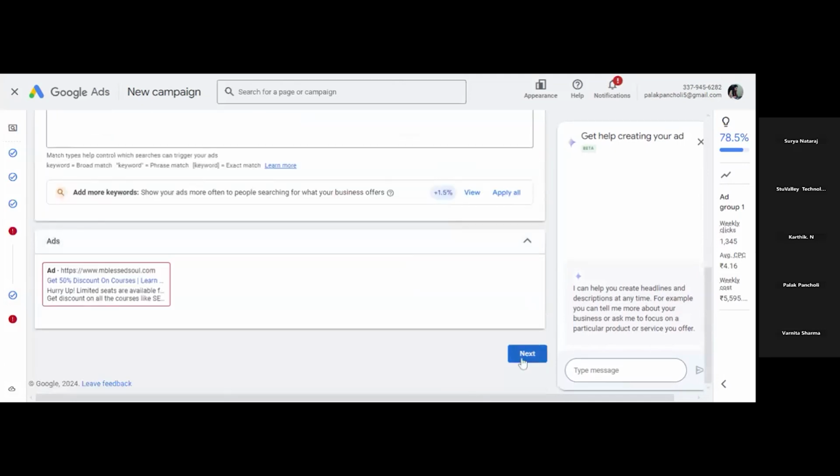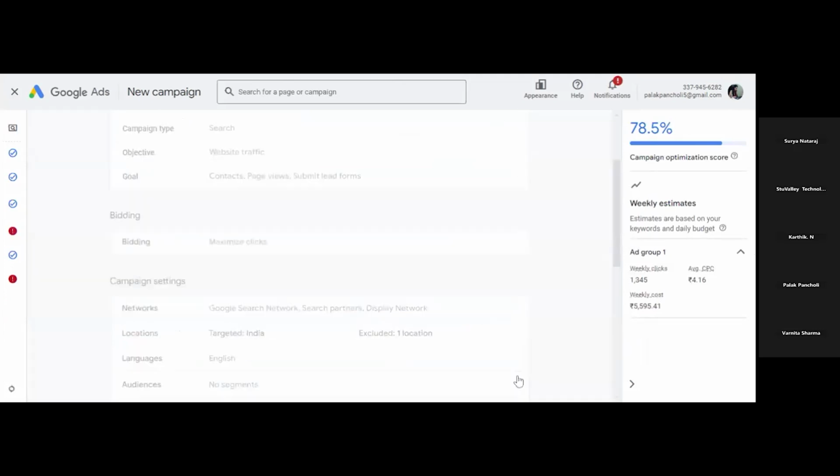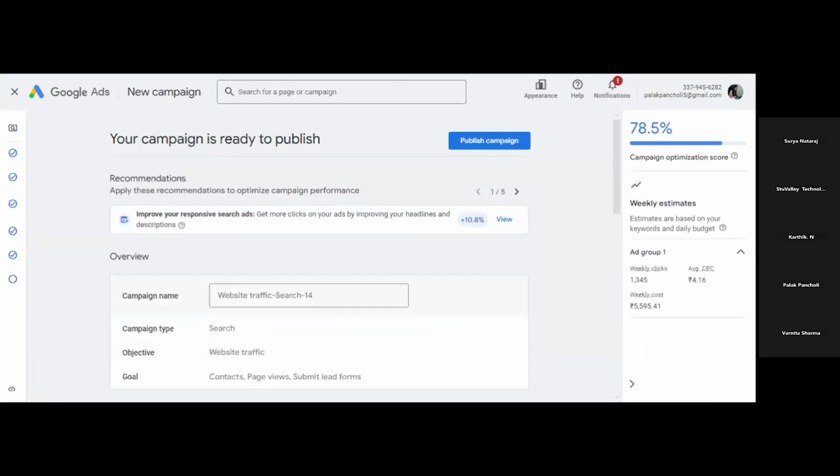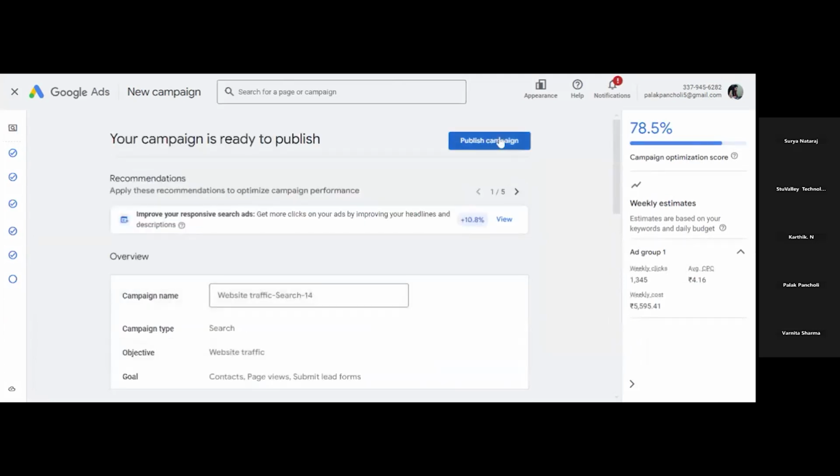Now click on next. Next. So errors are resolved. There is no error now. Now we can publish the campaign directly. Okay, this is how we can run a simple search based ad.